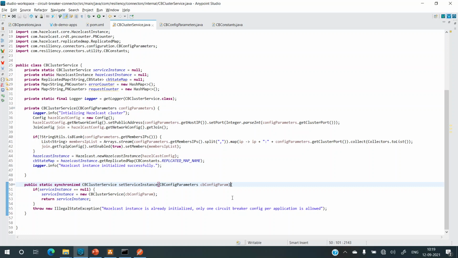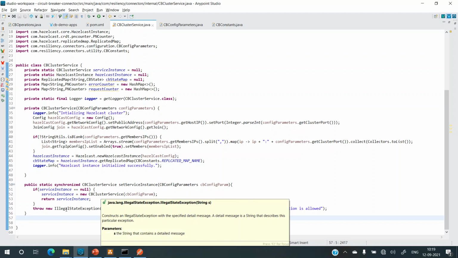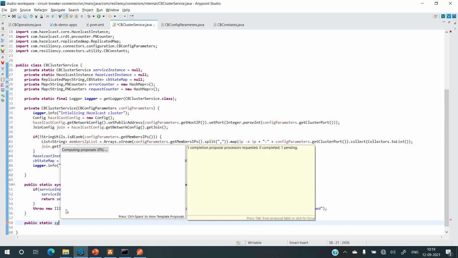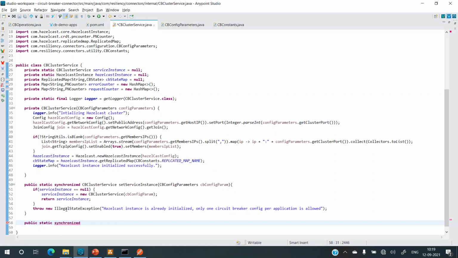Now, since we are setting, we also want to get, right? Someone who wants to get access to this instance. So again, I'll add a get method and I'll again make it synchronized.